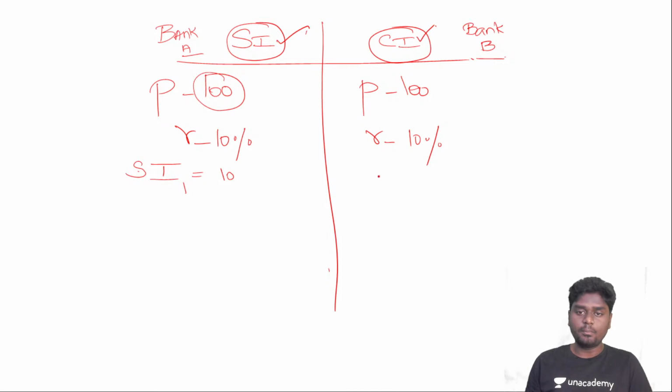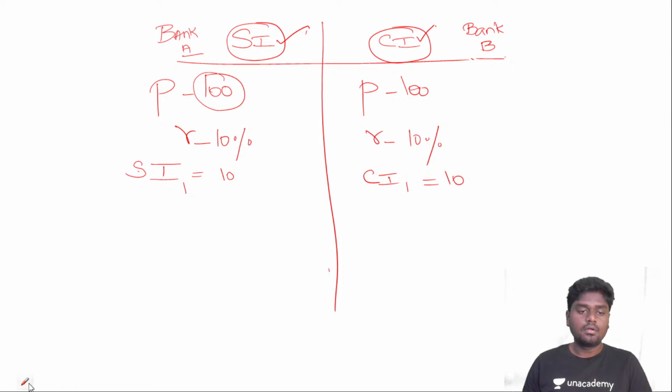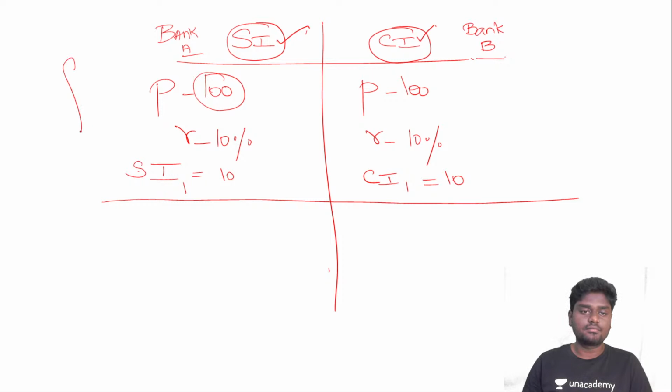And if you go for bank B, the compound interest which I earned in bank B for 1 year is again 10% out of 100. So it is absolutely 10. So guys, listen very carefully. If you try to observe this, this is the case for the first year.